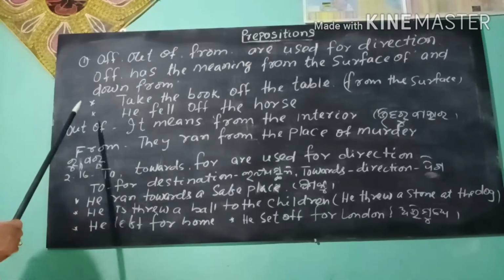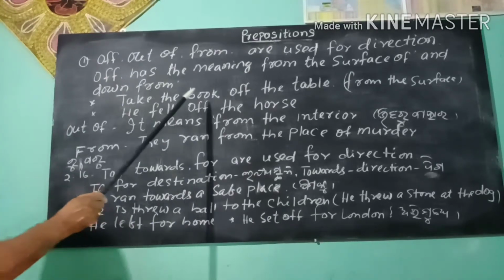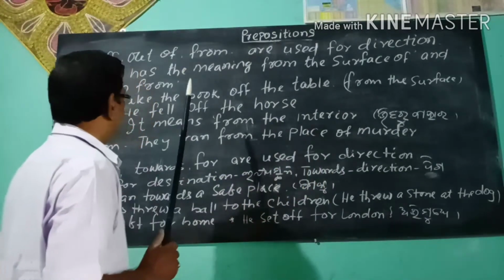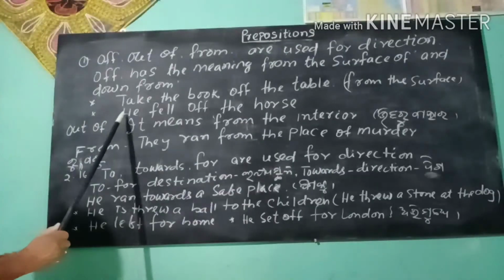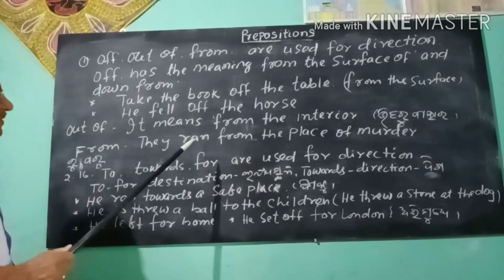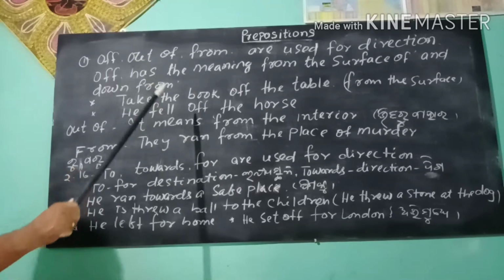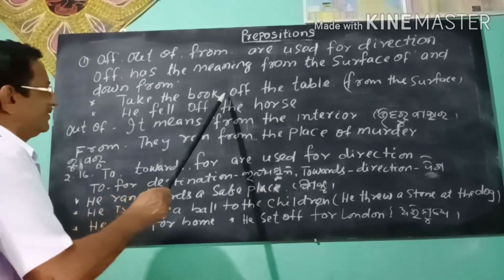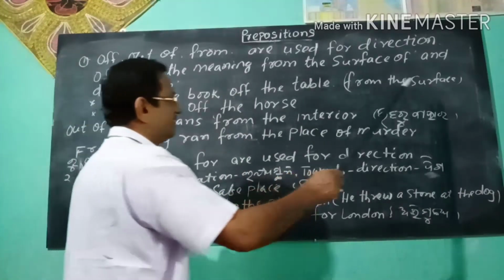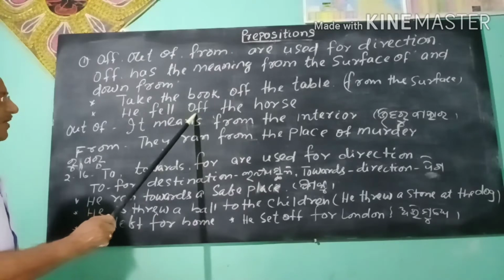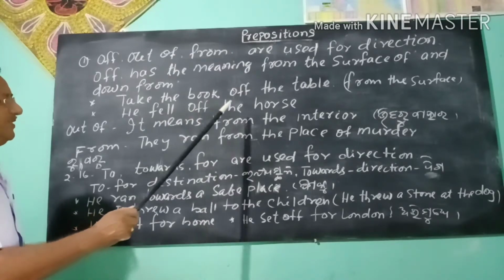For example, take the book off the table, from the surface of the table. He fell off the horse. Fell down from the horse. Fell off means fell down from the horse. Here, off means from the surface, and also here off means down from.